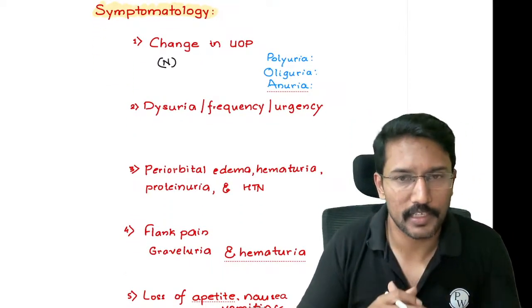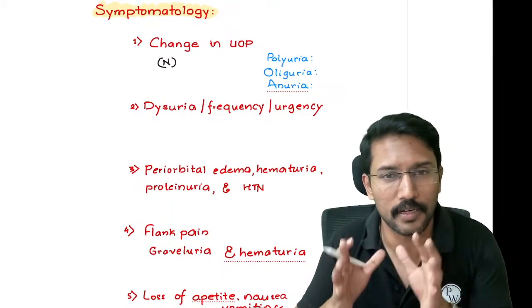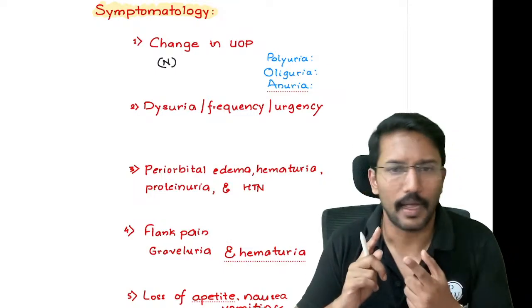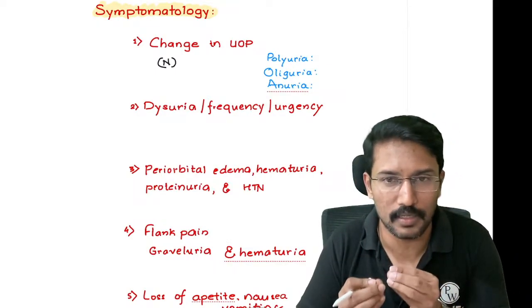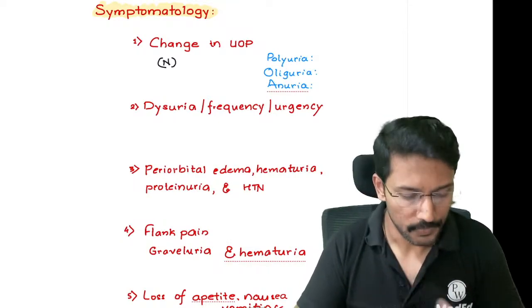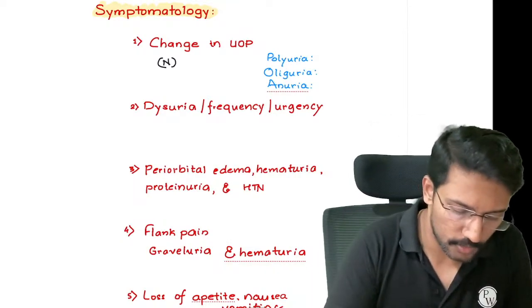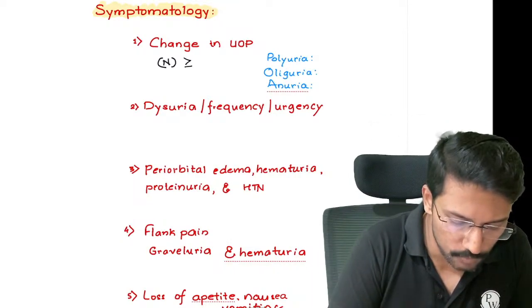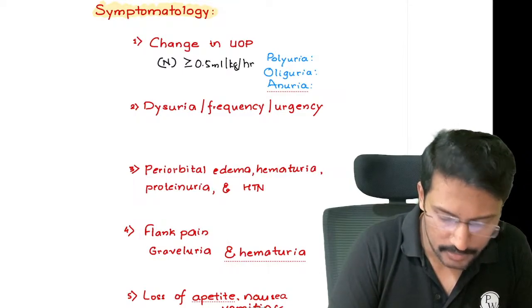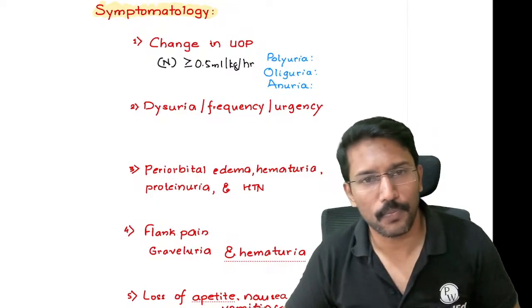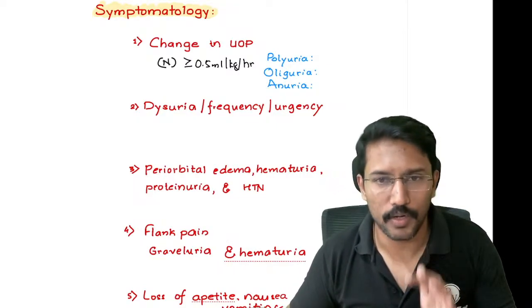What all symptoms can we expect when somebody's kidney is affected by disease? As a function, kidneys produce urine, and if there is an issue with the kidney, urine output may vary. So first thing is we should know what the normal urine output is. Normal urine output is more than or equal to 0.5 ml per kg per hour. That is the normal urine output. So anything less than that is counted as abnormal.